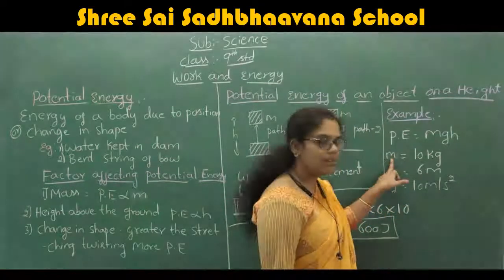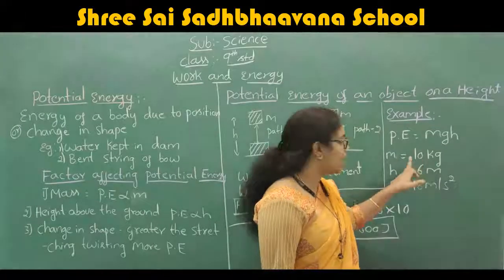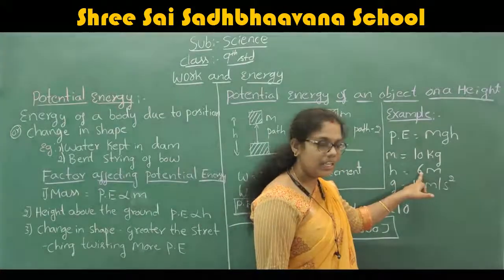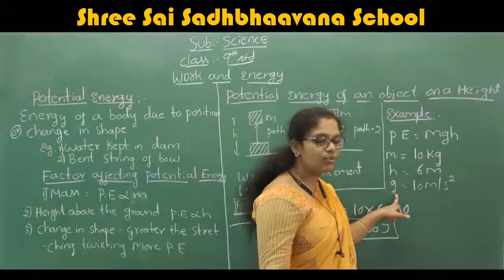You get the value of mass. Mass is equal to 10 kg, and height is equal to 6 meter. Acceleration due to gravity, you can ask that.